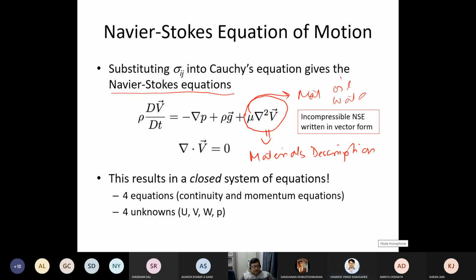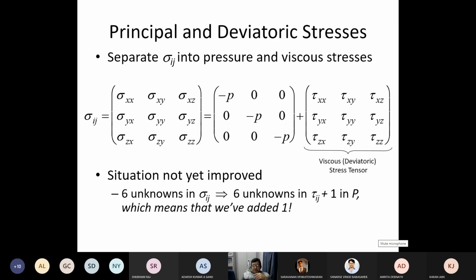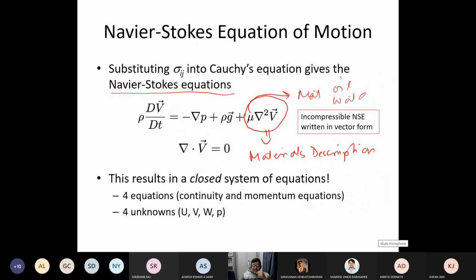Just drop me an email if you are not submitting, okay? Did I give this assignment previously, that starting from Cauchy's equation, you put Newton's law of viscosity and then get this Navier-Stokes equation? Yes, sir. Did you get this? I have done it, I'll submit it after class. Yeah, so submit this as an assignment.